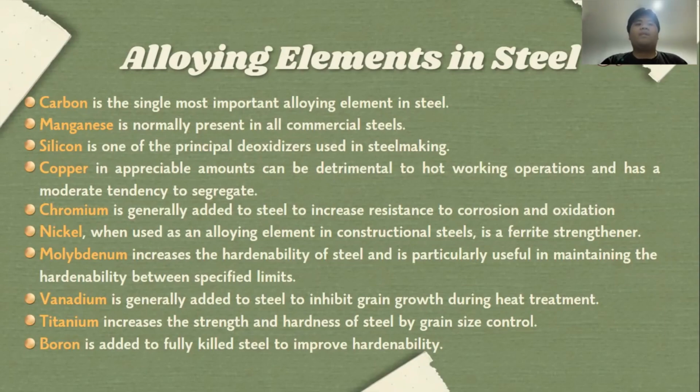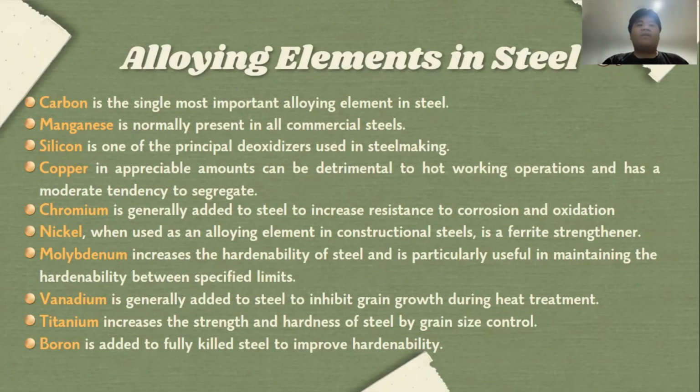Chromium is generally added to steel to increase resistance to corrosion and oxidation. Nickel, when used as an alloying element in constructional steels, is a ferrite strengthener. Molybdenum increases the hardenability of steel and is particularly used in maintaining the hardenability between specified limits.